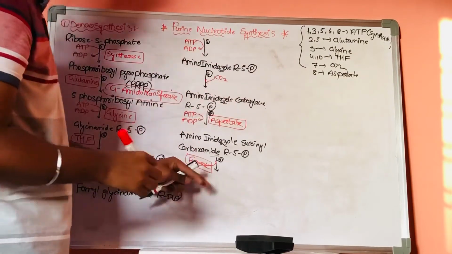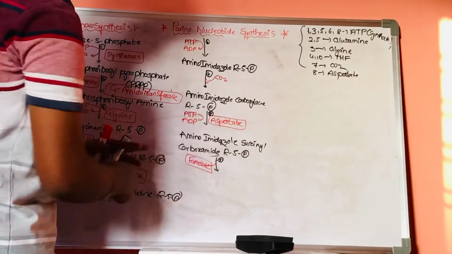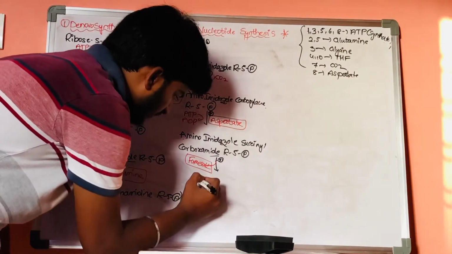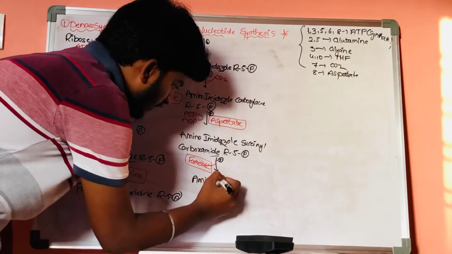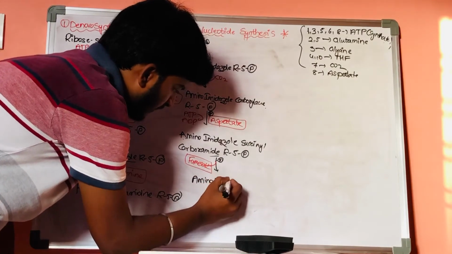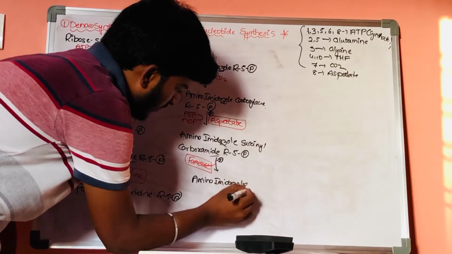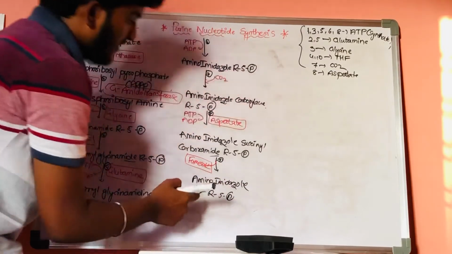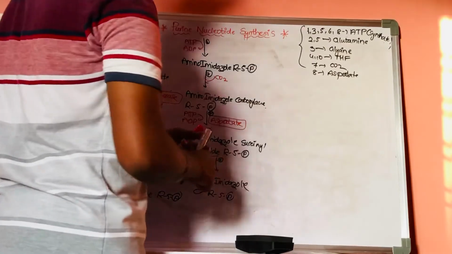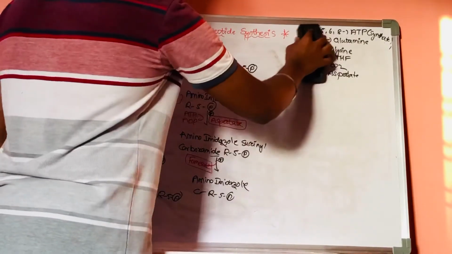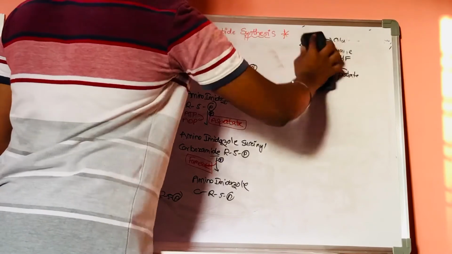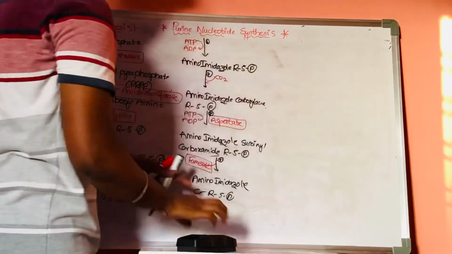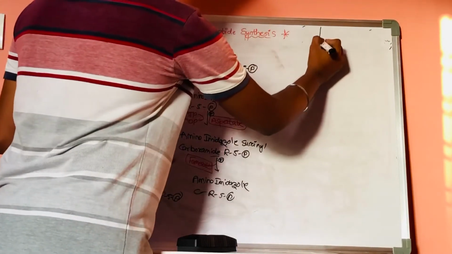Now, by releasing this fumarate from this molecule, the compound which is formed is amino imidazole carboxamide ribose 5-phosphate. This is the ninth step. Now from the ninth step, now the 10th step is